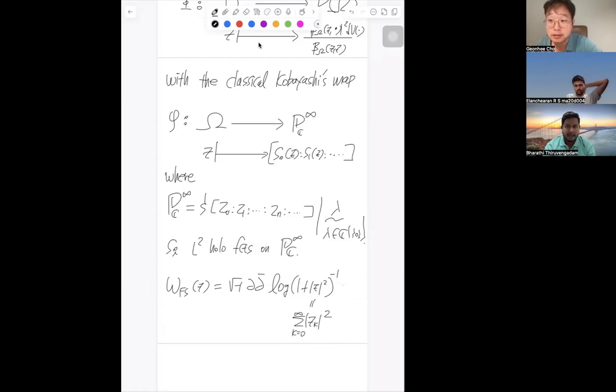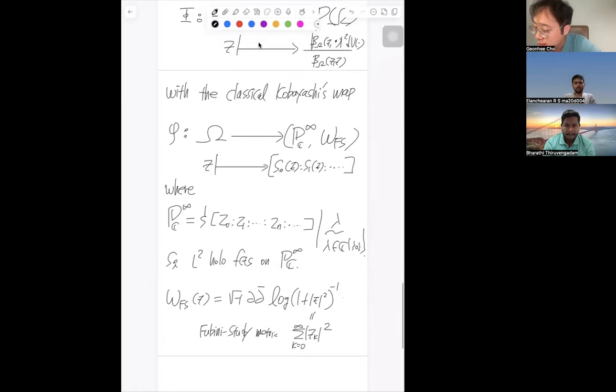That makes sense to you? So one can still talk about the Fubini-Study metric. This is just an infinite dimensional extension of the finite dimensional case.